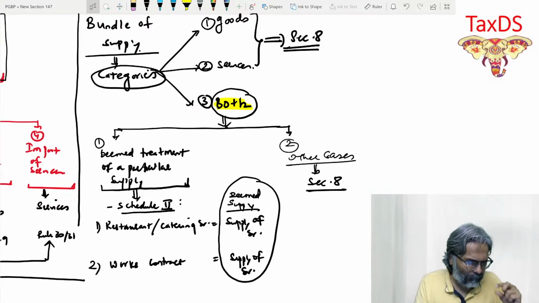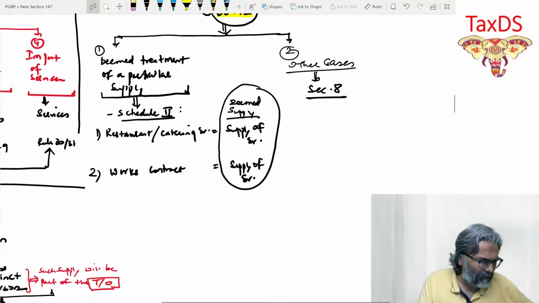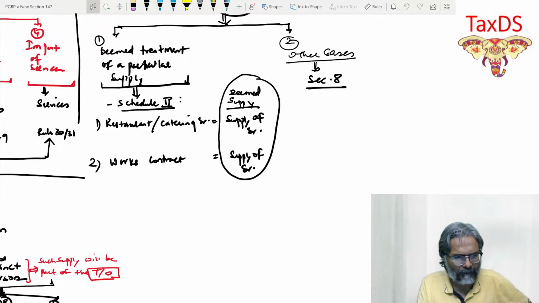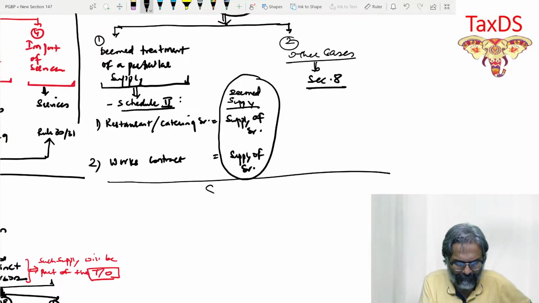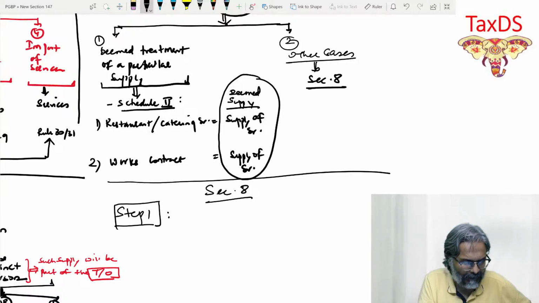So now we have to handle this section number 8. The section number 8, students, as you would know, has two clauses, clause A and clause B. Now in this context, how do you handle section number 8? You have to take two steps, students, step 1 and step 2. In step 1, first check out if it is a composite supply.